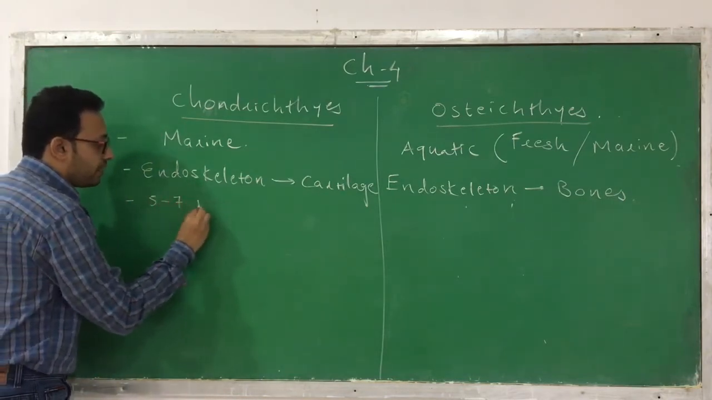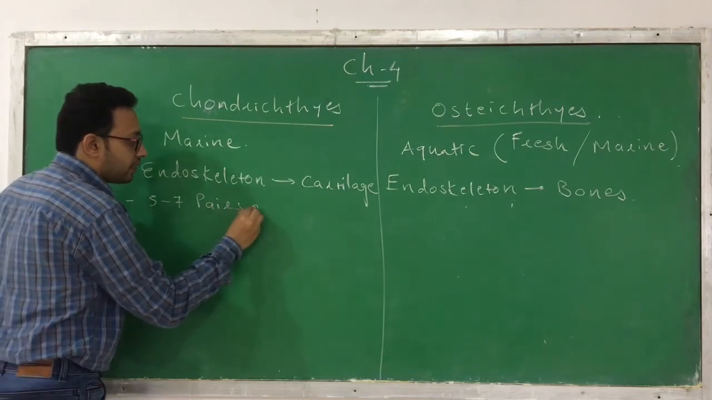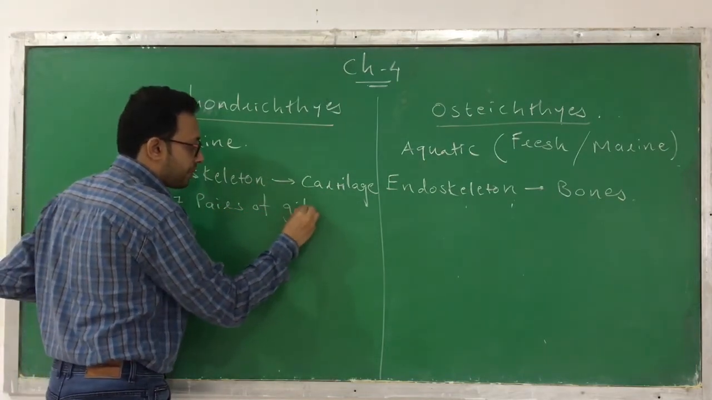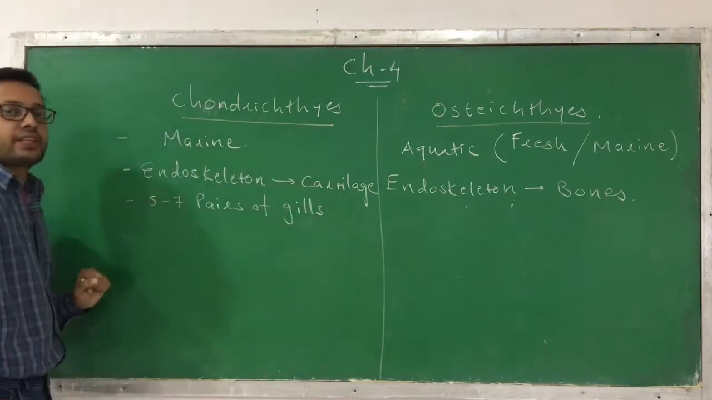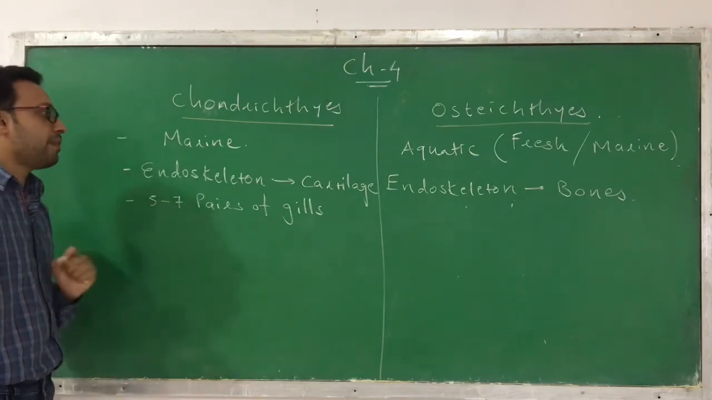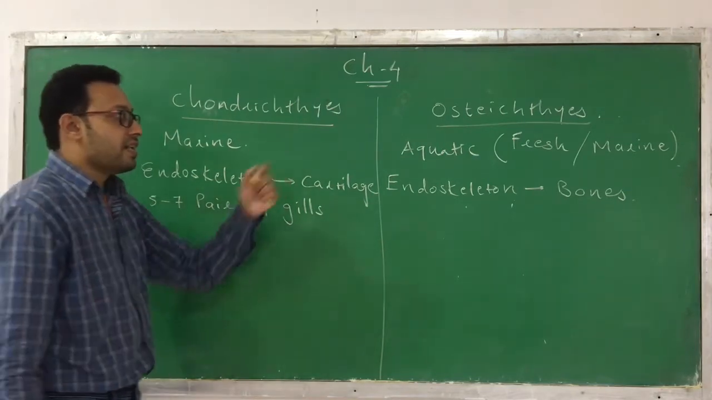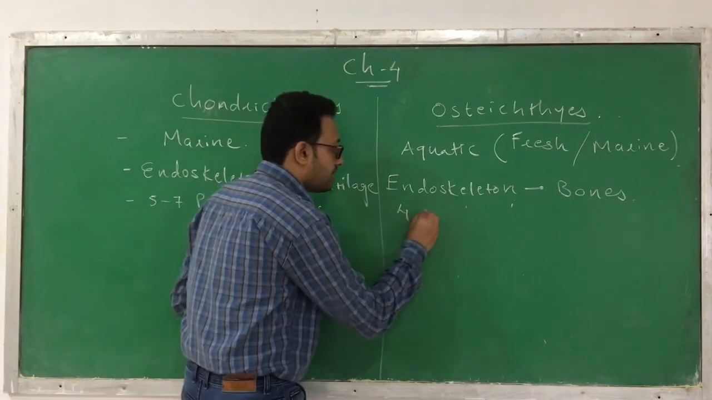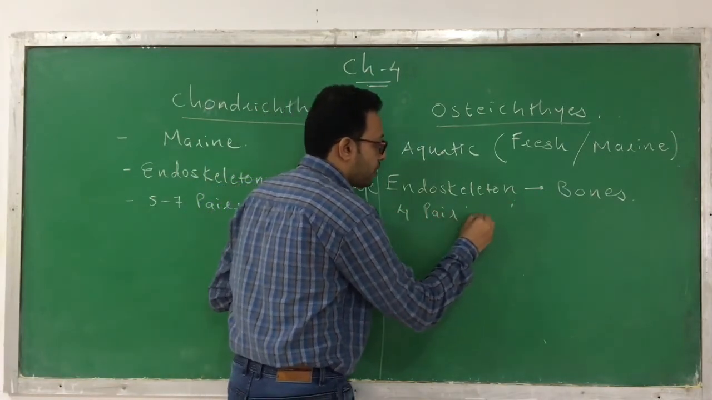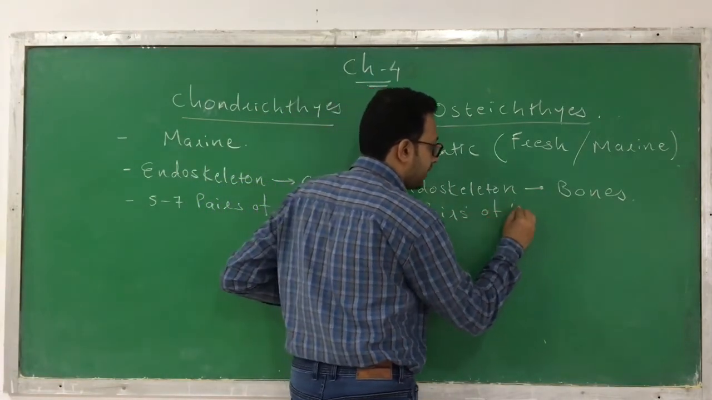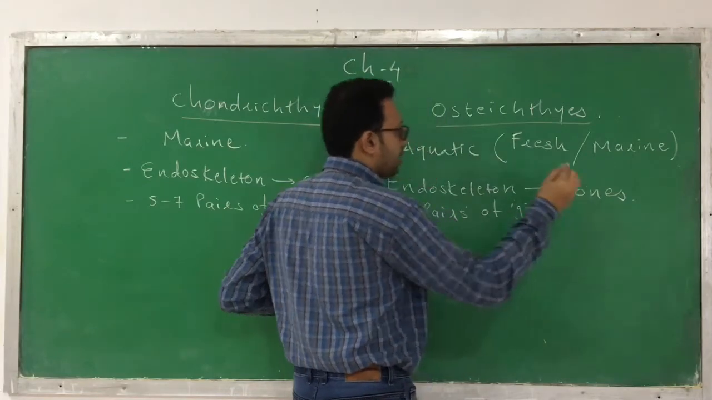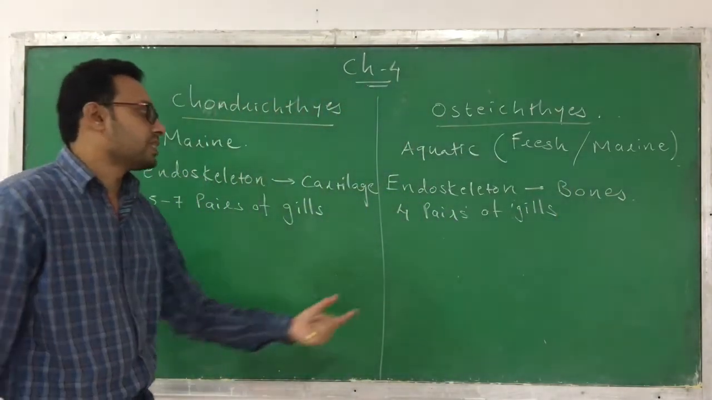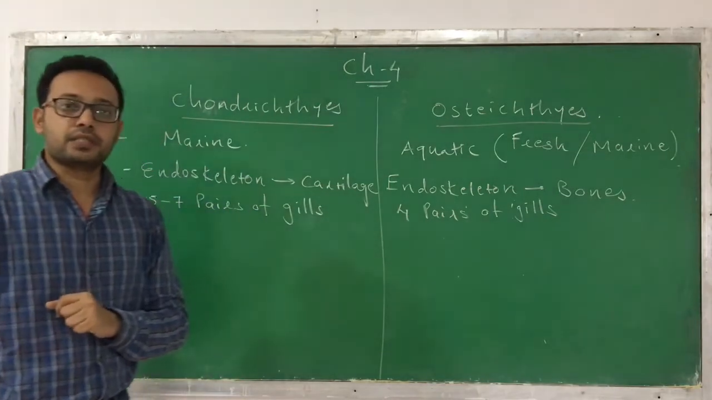Next, in the Chondrichthyes, 5 to 7 pairs of gills are present. How many pairs of gills are present? 5 to 7 pairs of gills. Whereas in Osteichthyes, 4 pairs of gills are present. How many pairs of gills are present? 4 pairs of gills.